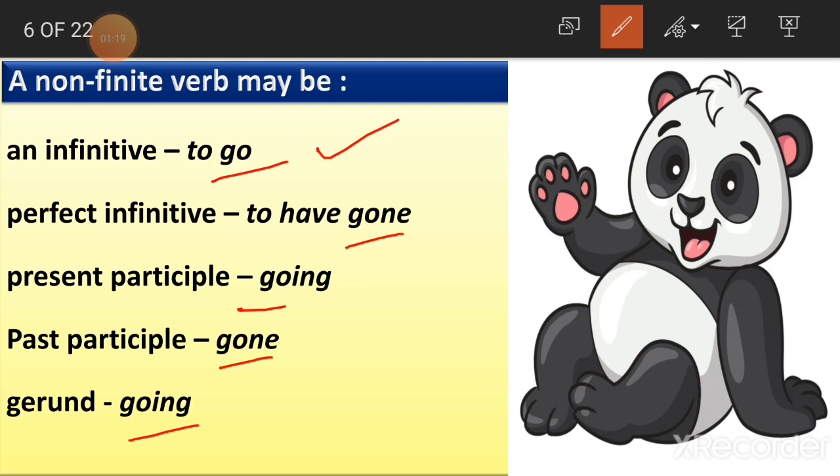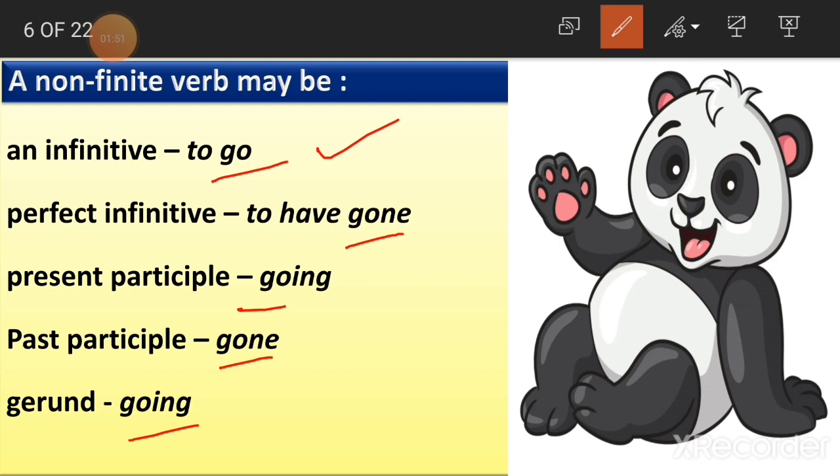The same I, that is the first person I. When you talk about the second person, that is you. How will we write? You want to go to the park. To go is the same as it is. Okay. Then the third one, that is third person. He wants to go to the park. The same. Understood here? Again here also, to go remains as it is in the sentence.